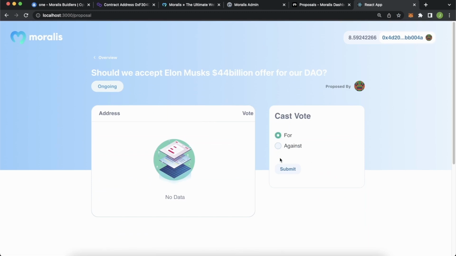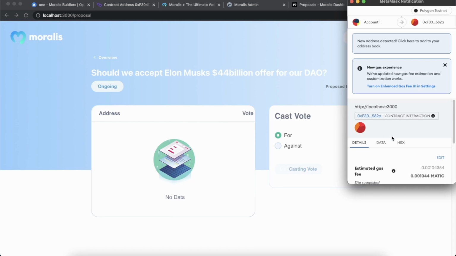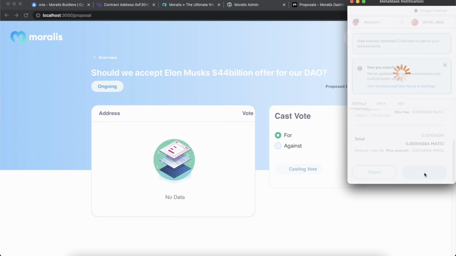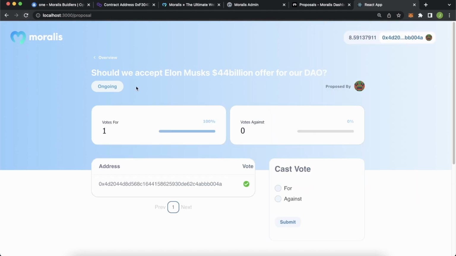We press that. We can vote for it now. Submit. MetaMask asks us, do we want to vote for this proposal? We confirm. We voted for because this is our own proposal. Otherwise, we definitely wouldn't sell our DAO for 44 billion. Perfect. Our contract interaction went through. Refresh the page, and look at that. We have one vote for, and it is our address.